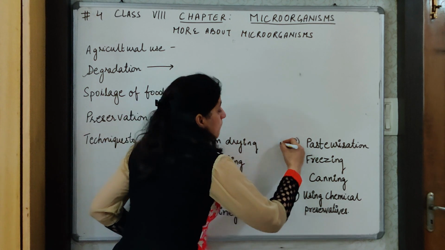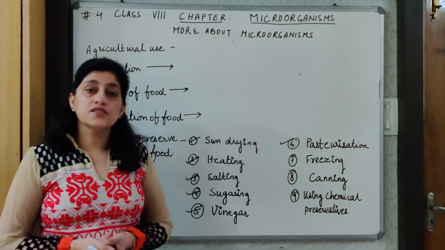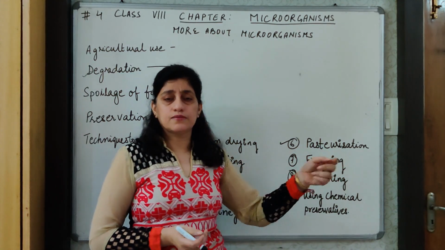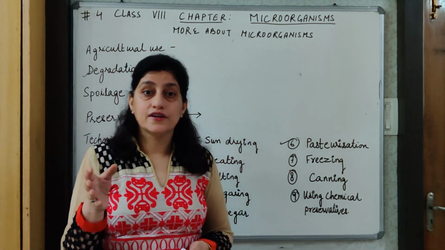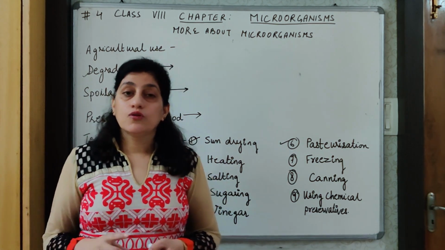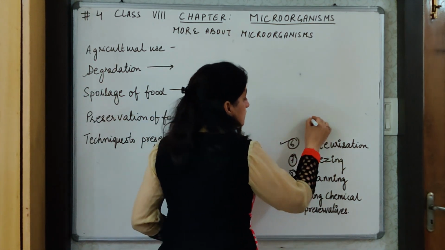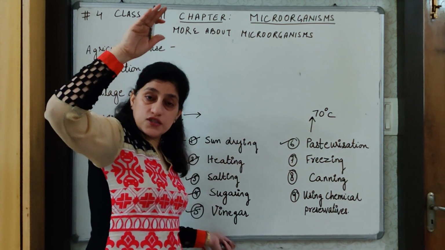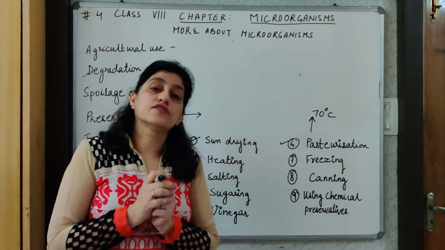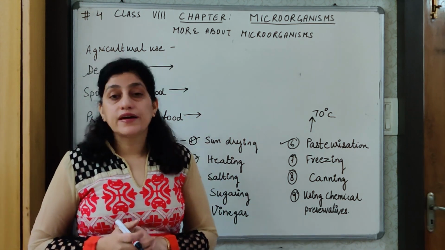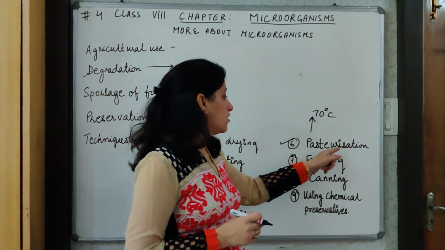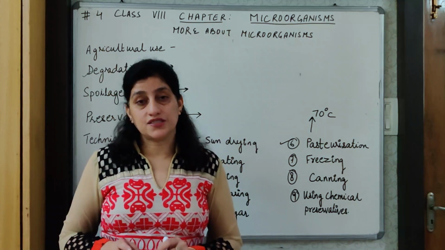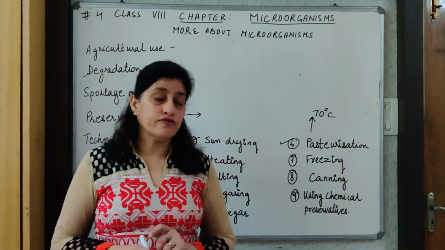Then pasteurization. Pasteurization is a technique which keeps the food fresh for a longer time. In this, mainly applicable for dairy products, like we have pasteurized butter, we have pasteurized milk. What is done in this? In this, the particular food is heated up to 70 degrees Celsius quickly and then it is cooled quickly to a lower temperature and the food is packed. This prevents the food from getting spoiled. So the technique of heating the food to up to 70 degrees and then cooling it quickly is referred to as pasteurization, which prevents the spoilage of food.